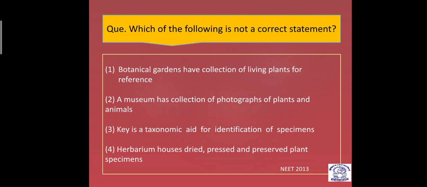So by reading all four statements, you can find that the museum having a collection of photographs of plants and animals is actually the incorrect one, because a museum is related with the collection of non-living specimens themselves. Yes, there can be a photograph, but it is not their role. So it becomes the incorrect one.